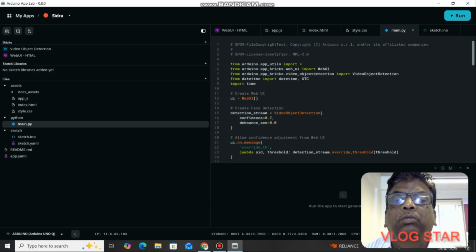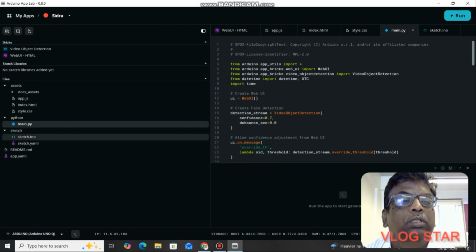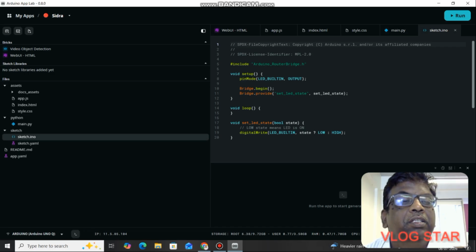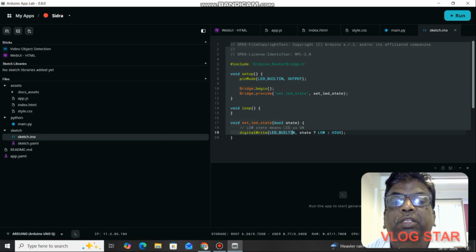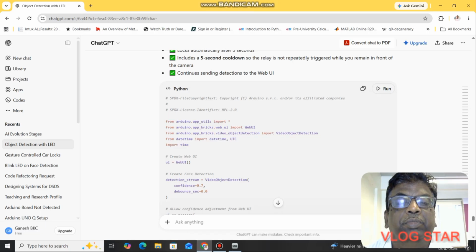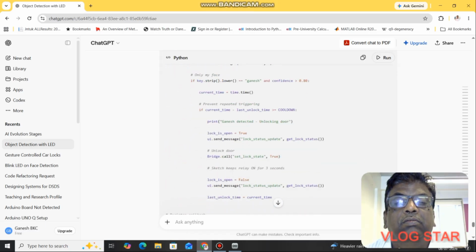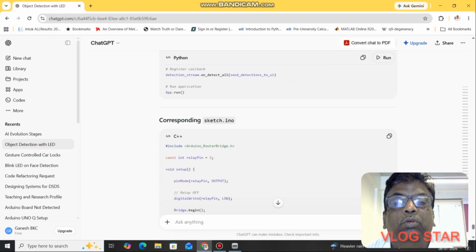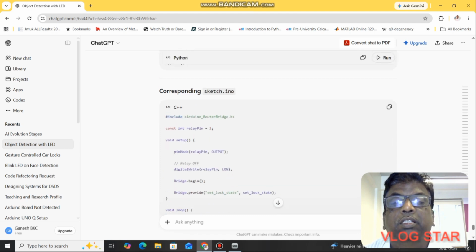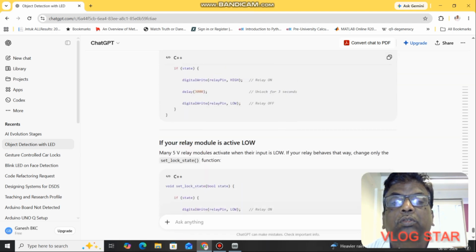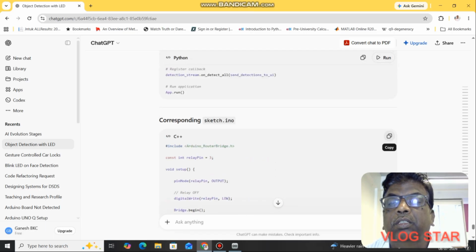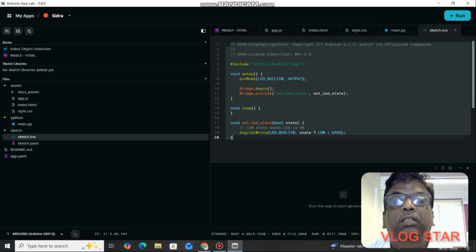So here we will also see how to input, how to modify the sketch.ino. Okay, first let us copy this one, and go to the ChatGPT, and then let us go to the corresponding sketch.ino. So just copy it, go here, and Control V.